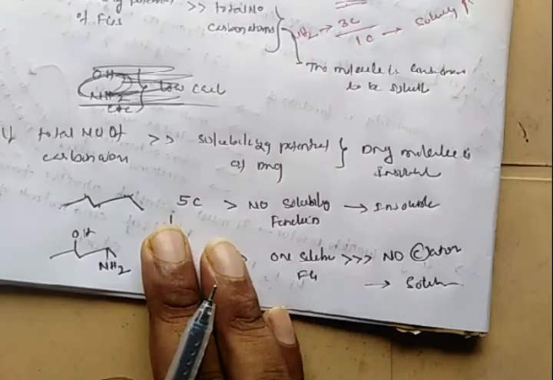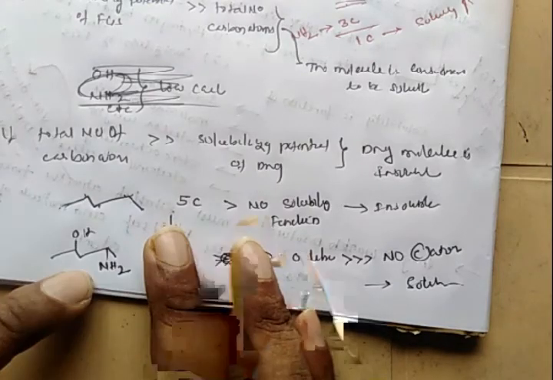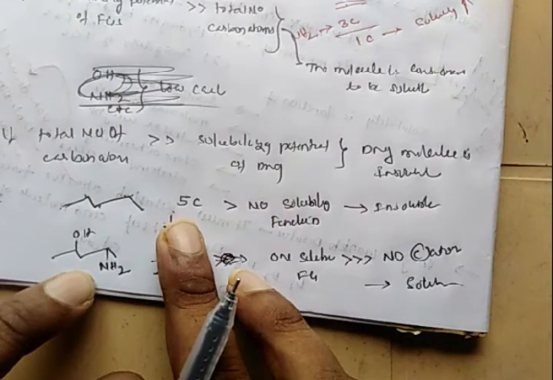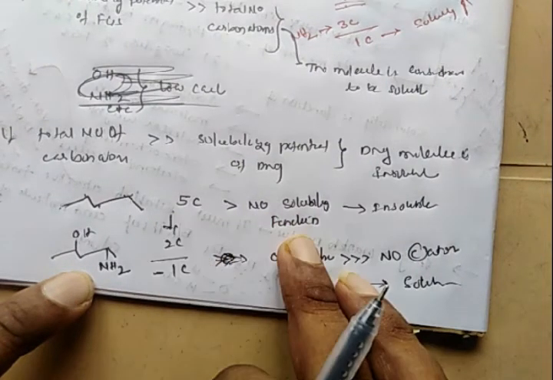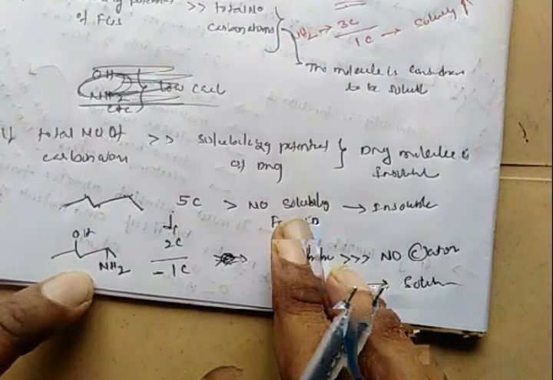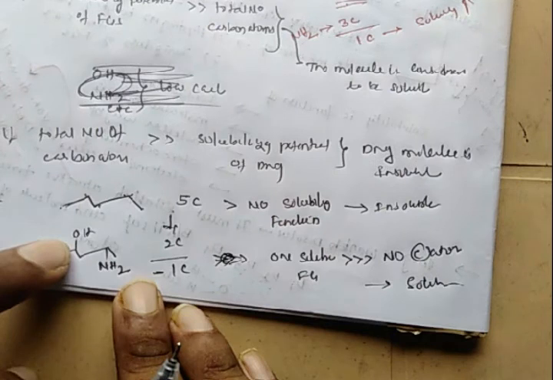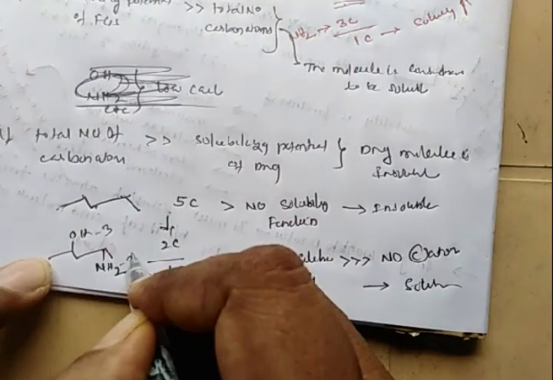Once again, explaining: in the first example, there are 5 carbon atoms and no solubilizing functional groups like OH and amine groups. So the total number of carbon atoms exceeds the number of solubilizing functions, and it is insoluble. Whenever you introduce an OH group and an NH2 group, OH can kill 3 carbon atoms and NH2 can kill 3 carbon atoms.